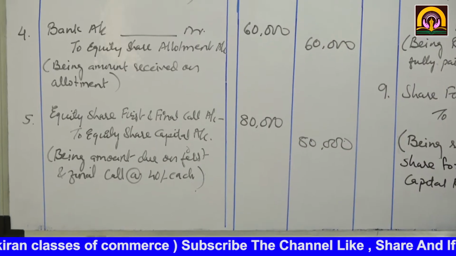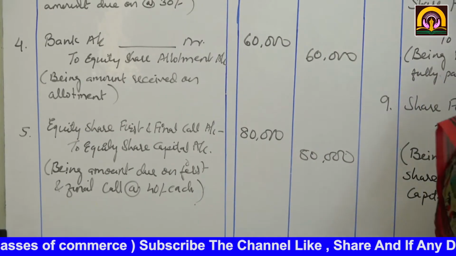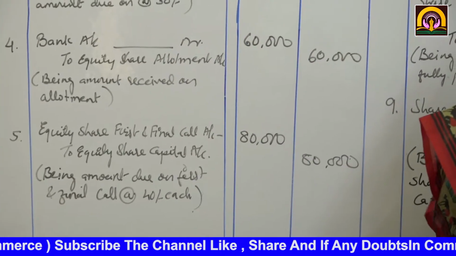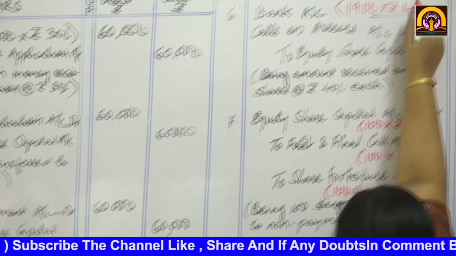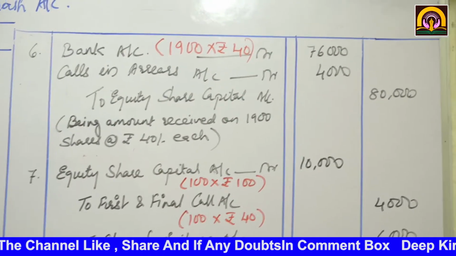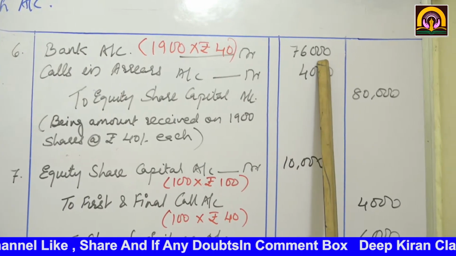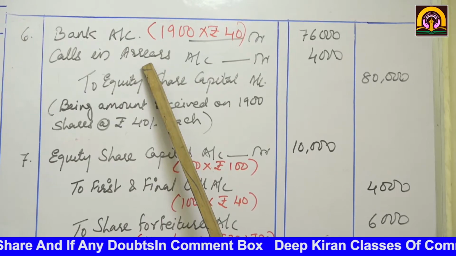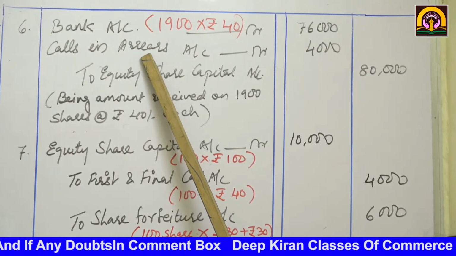So, calls in arrears account debit, 1,900 into rupees 40. Okay. How much will it come to? 76,000. Calls in arrears means they are still due.